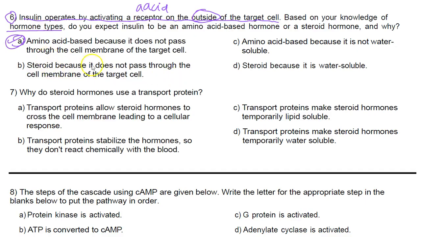Steroid because it does not pass through the cell membrane. That's incorrect. Steroids are lipid-based, so they are hydrophobic, so they will pass through the cell membrane. Amino acid because it is not water-soluble. Amino acids are water-soluble, so that's incorrect. Steroid because it is water-soluble. Steroids are not water-soluble. So this will be one of those, hey, I know some basic information. Let's go ahead and get a quick question answered.